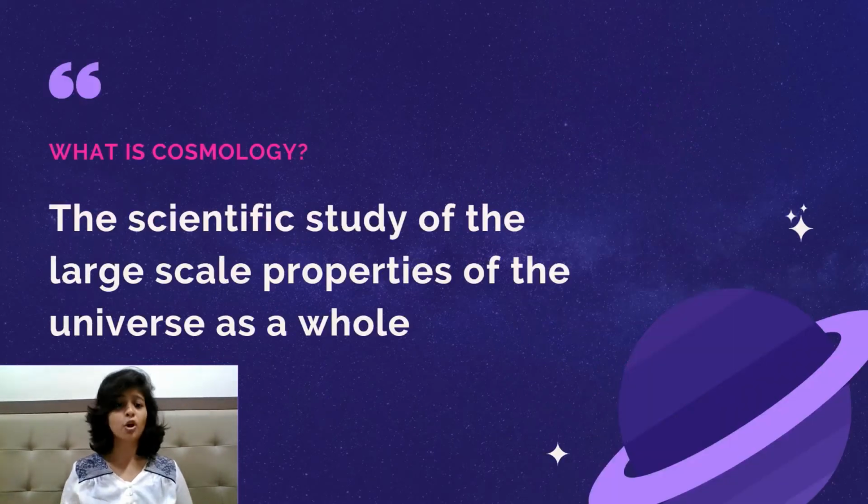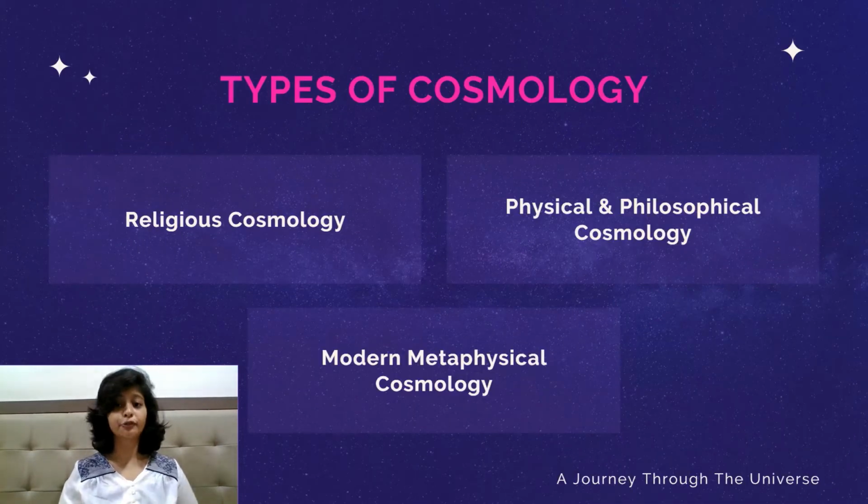According to NASA, cosmology is defined as the scientific study of the large-scale properties of the universe as a whole. Multiple cosmologists, that is the scientists who study this subject, have puzzled over interesting concepts like string theory, dark energy and dark matter, and the possibility of a multiverse, that is multiple universes. There are different types of cosmology, as you can see here. There's religious cosmology, physical and philosophical cosmology, and modern metaphysical cosmology.